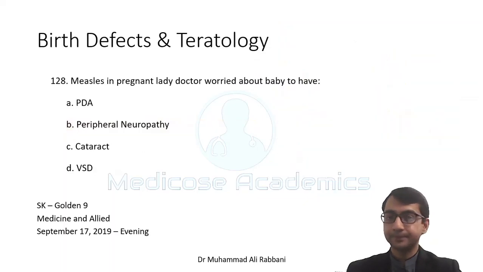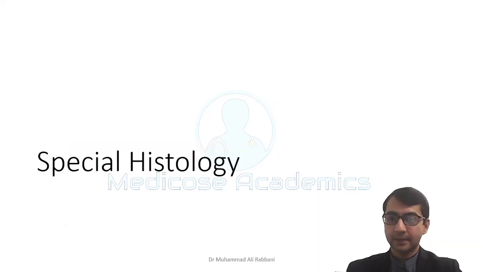So this is it. Birth defect and teratology. You should read the table that is present in various books: BRS, High Yield, and even Langman. That particular table must be read. A very common question that is asked is about German measles, rubella, and alcohol. These are the common questions being asked. Measles in a pregnant lady mostly produces cataract.